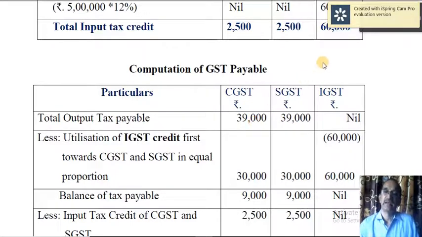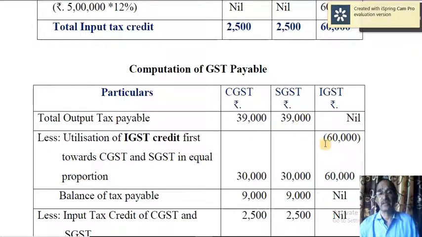Any order means first you can use this 60,000 towards CGST and the remaining amount towards SGST. Or you can use this 60,000 first against SGST, then if there is surplus towards CGST. Or against both, for example equally. Or in any proportion, maybe 70-30 or 30-70, 60-40 or 40-60. So in any order, there is no hard and fast rule. You have got the discretionary power. But anyway, we have used it equally.